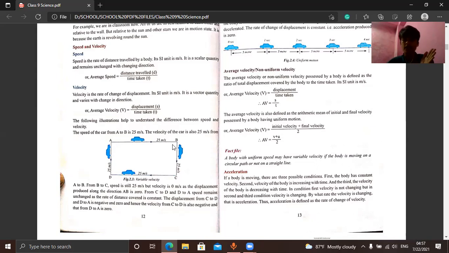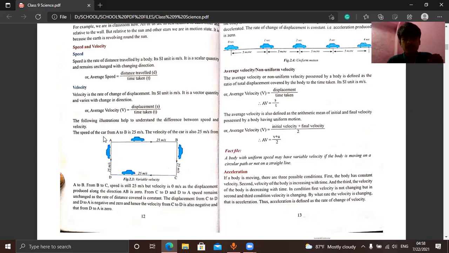Just focus on that: the initial direction is right. Remember this. Why I am asking you to remember it, you will understand when we go to the second position, from B to C. Then you will get why I'm telling you to remember that the direction is right.